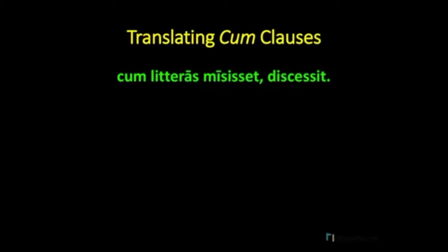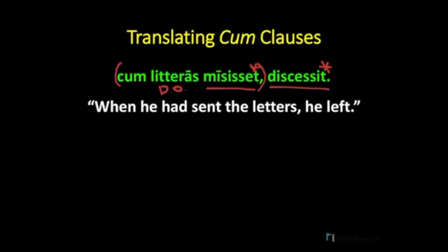Here's our first example. Cum literas miscesset, discessit. Now we can tell that discessit is the main verb. There is no stated nominative subject, so discessit will also provide our subject. Our subordinate clause starts with cum and goes to miscesset. The verb is miscesset, a pluperfect subjunctive, and literas is the accusative direct object. Now, we might translate this first as, when he had sent the letters, he left. This would be a circumstantial use of the cum clause.